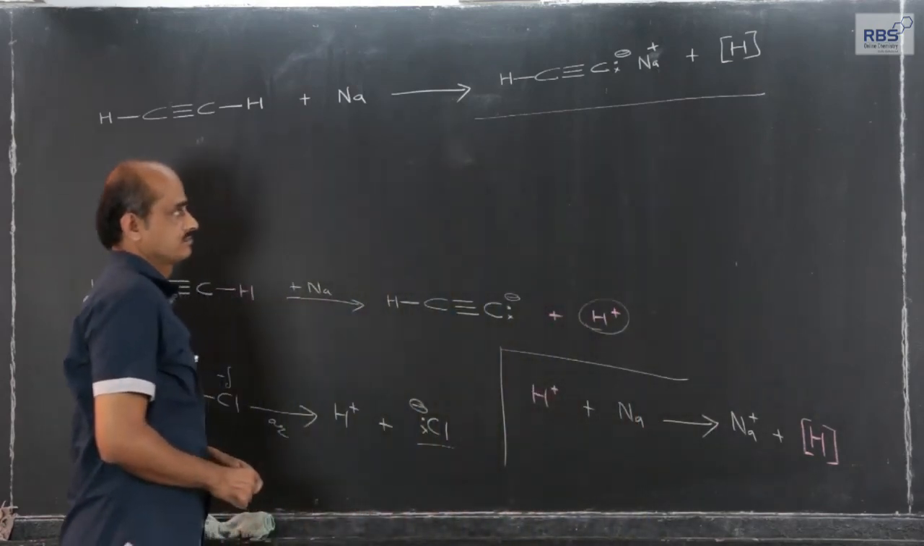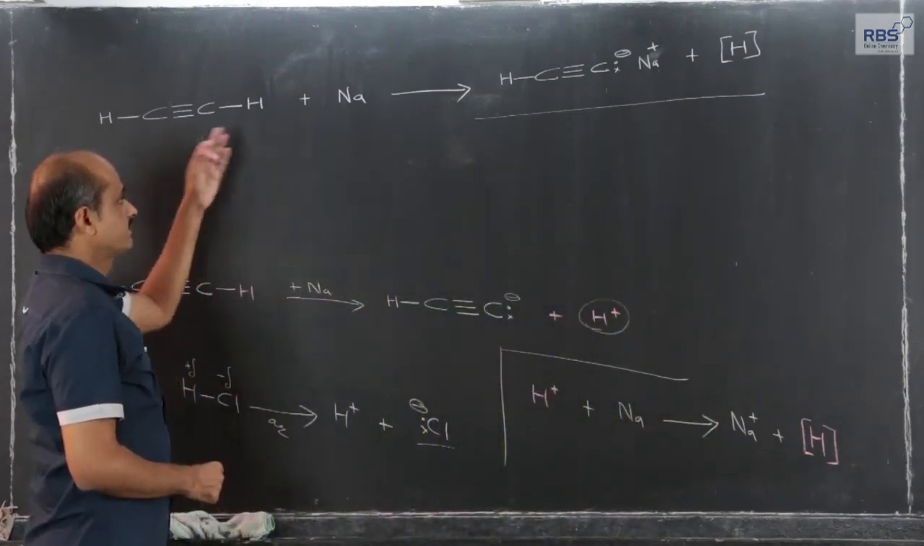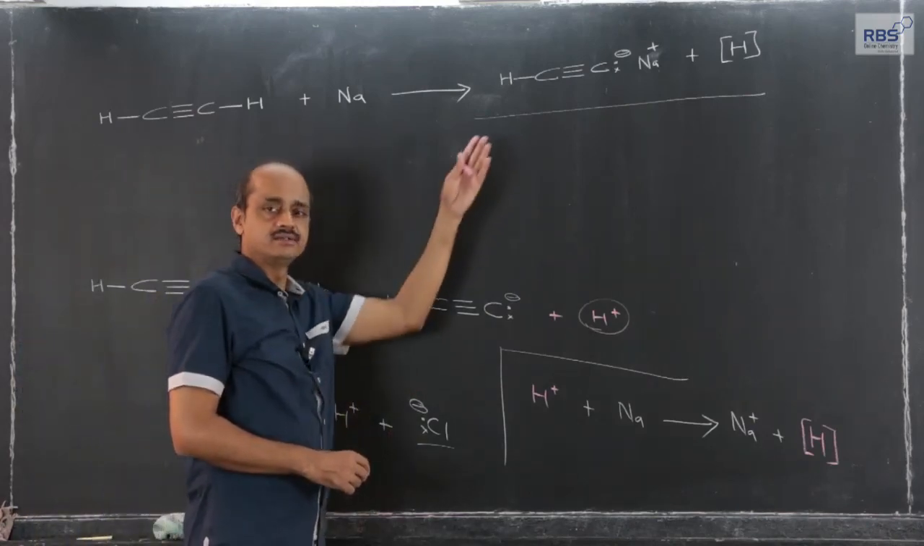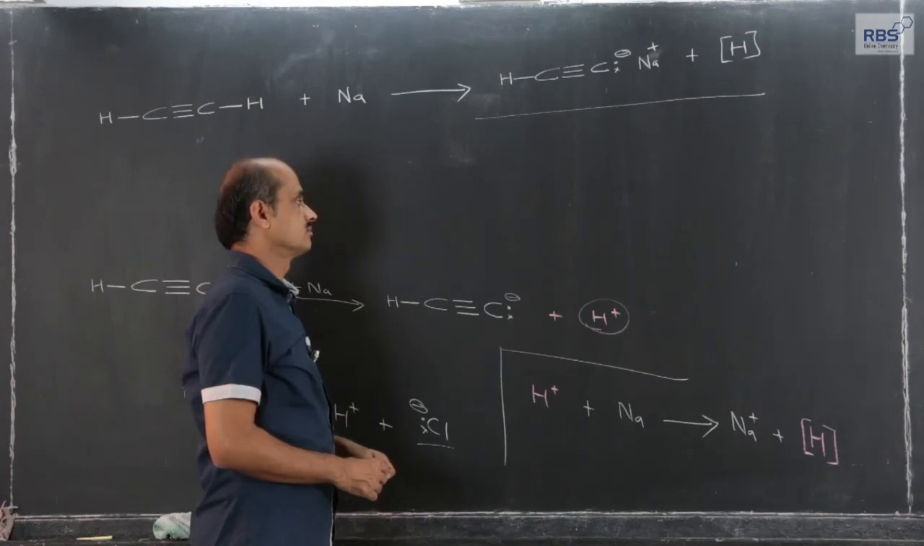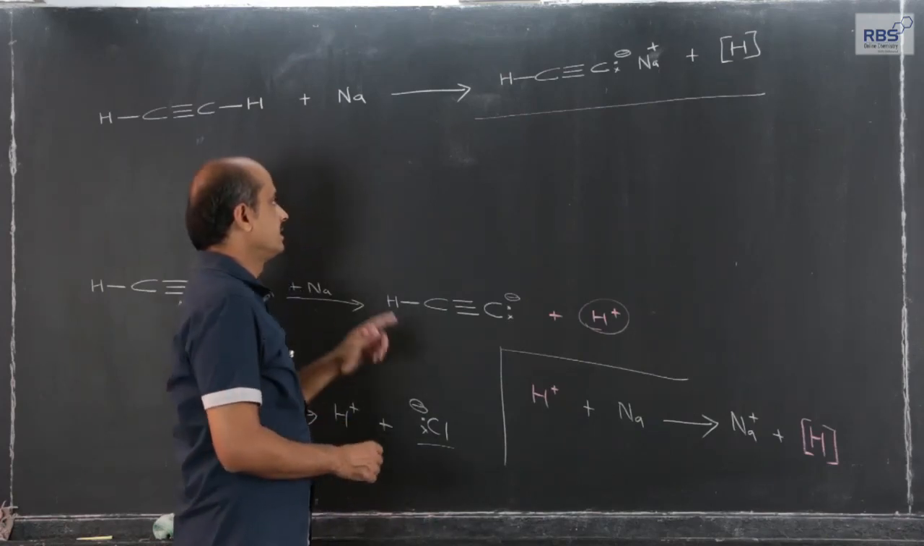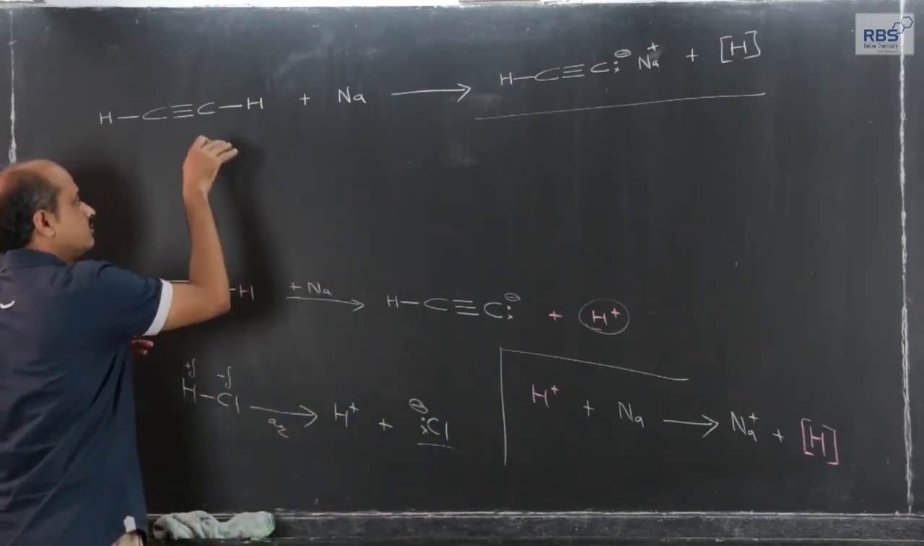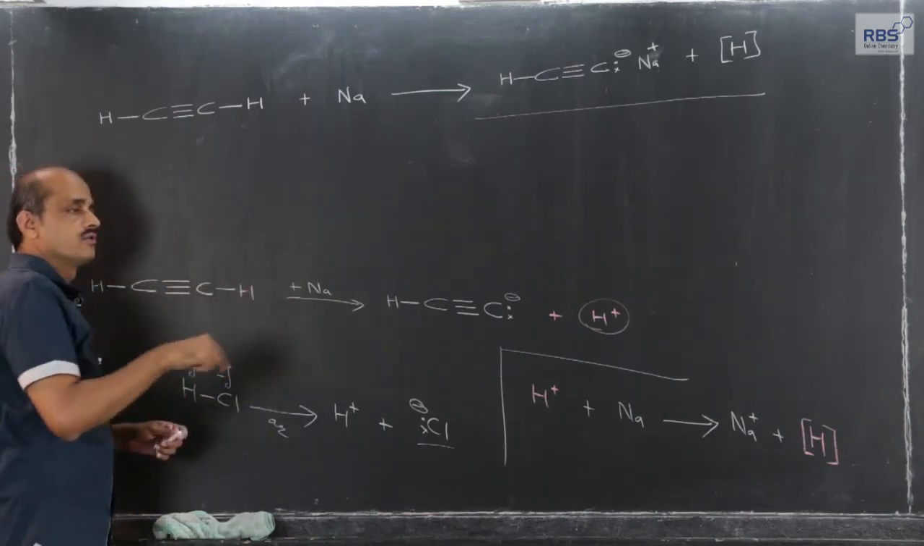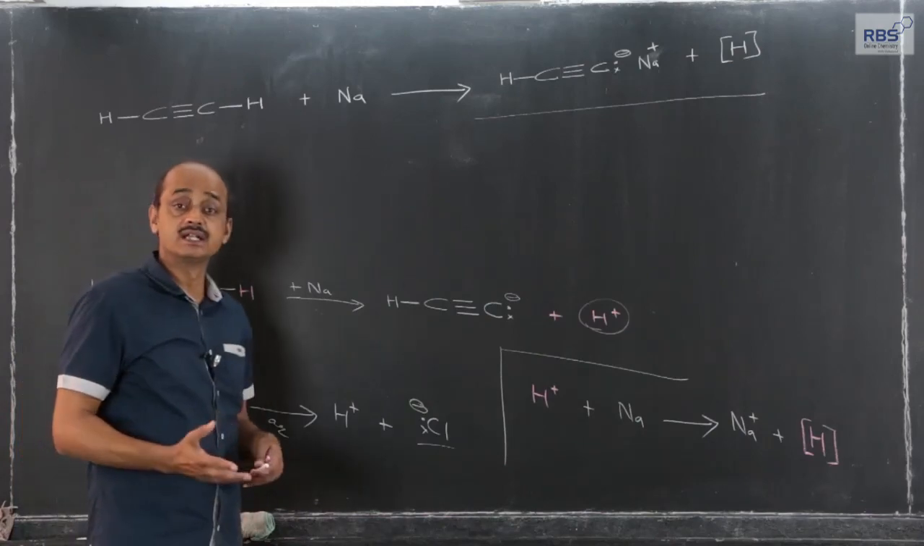So, this is the reaction. Acetylene reacts with sodium, giving what we can call sodium acetylide. I have selected this reaction to show you that this CH bond reacts, but the CH bond of ethene and ethane does not react.